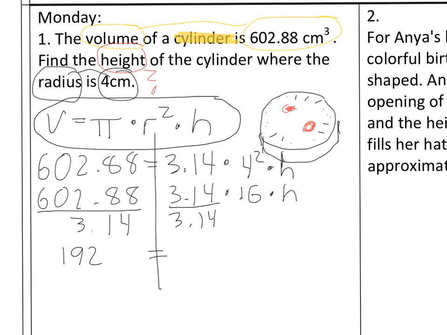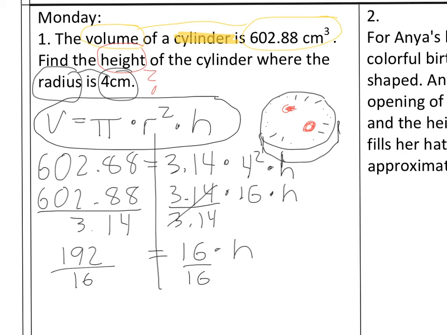Equals, on this side, 3.14 divided by 3.14 just cancels out. It cancels to 1. We don't need that anymore. Equals the remaining number of 16 times H. Already, this is looking pretty easy. So it's asking us, 16 times something gives us 192. In order to break the multiplication, we're going to do the opposite one more time. The opposite of multiply is to divide. So we're going to divide 16 from both sides, divide 16 here, and divide 16 here.